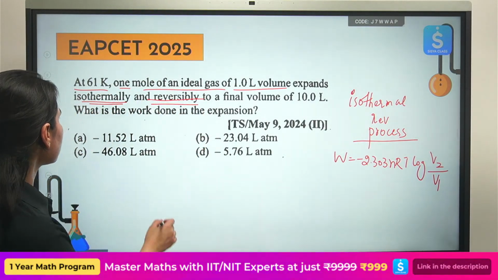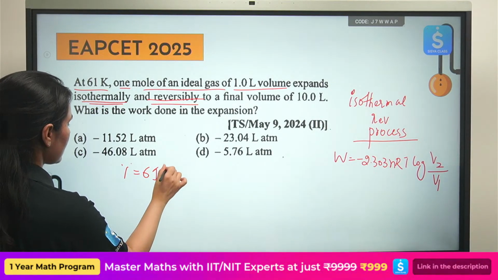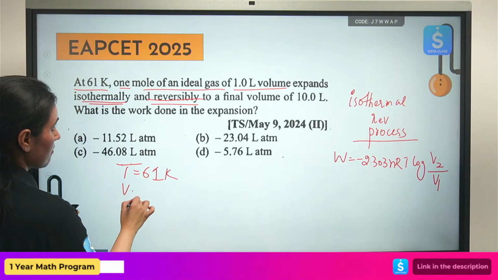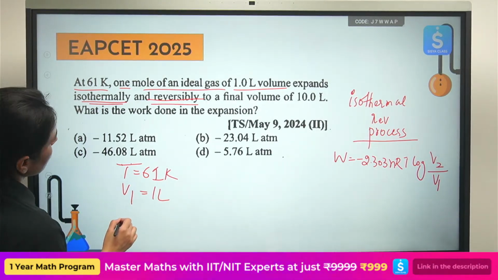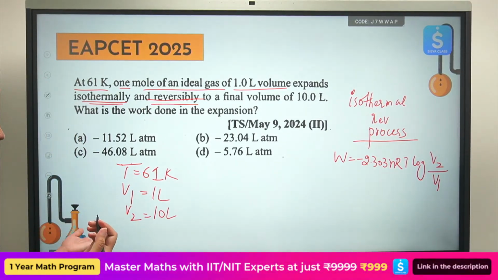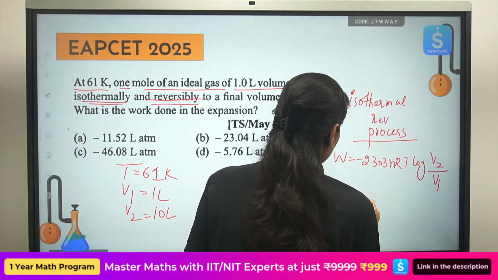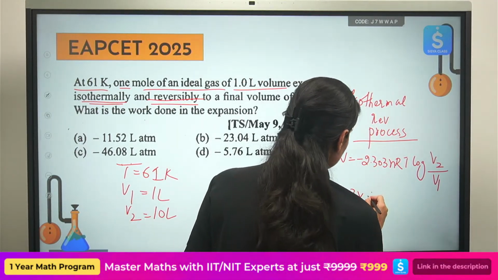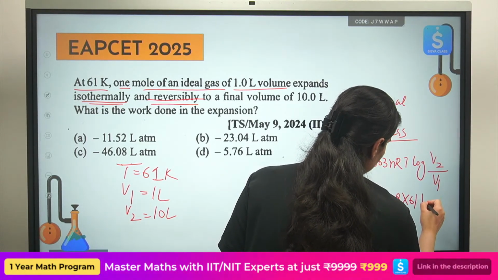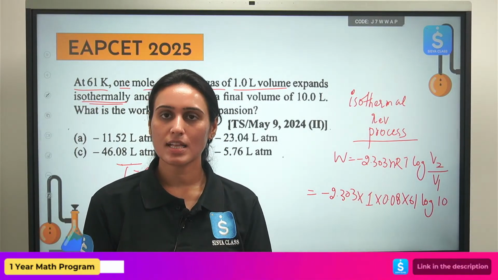Now, write down the values. So, temperature is 61 Kelvin. V1 is 1 liter. V2 is 10 liters. We can substitute the values here. Minus 2.303. Number of moles 1. Value of R 0.08. Temperature 61. Log 10. Log 10 is 1. Substitute the values and you will get the work done.